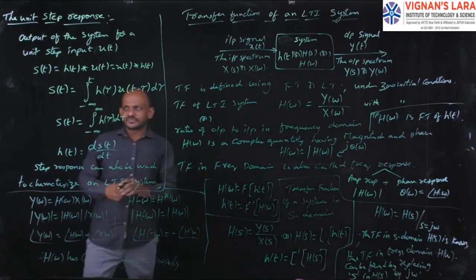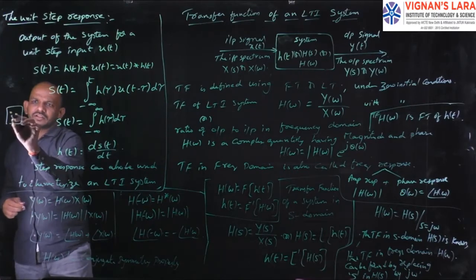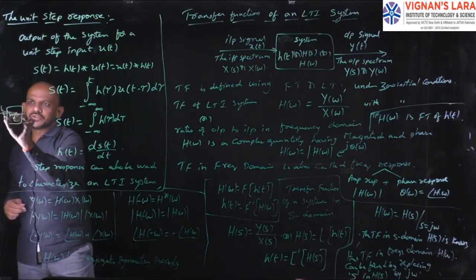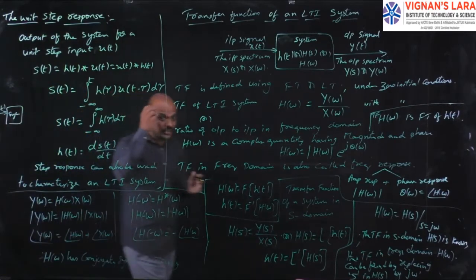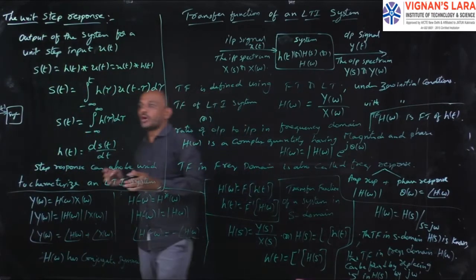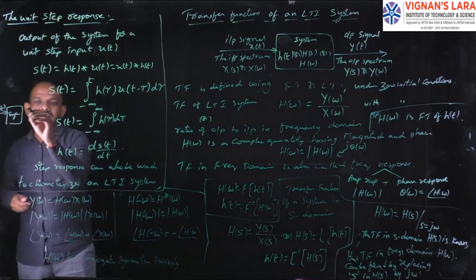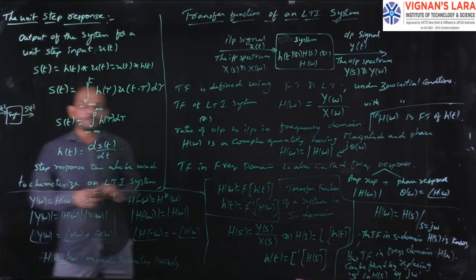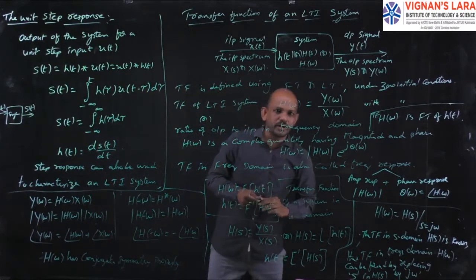So for a system, if you give the input as u of t, that means the input to the system is the unit step, u of t. In that case the output of the system is nothing but the unit step response, that is s of t.